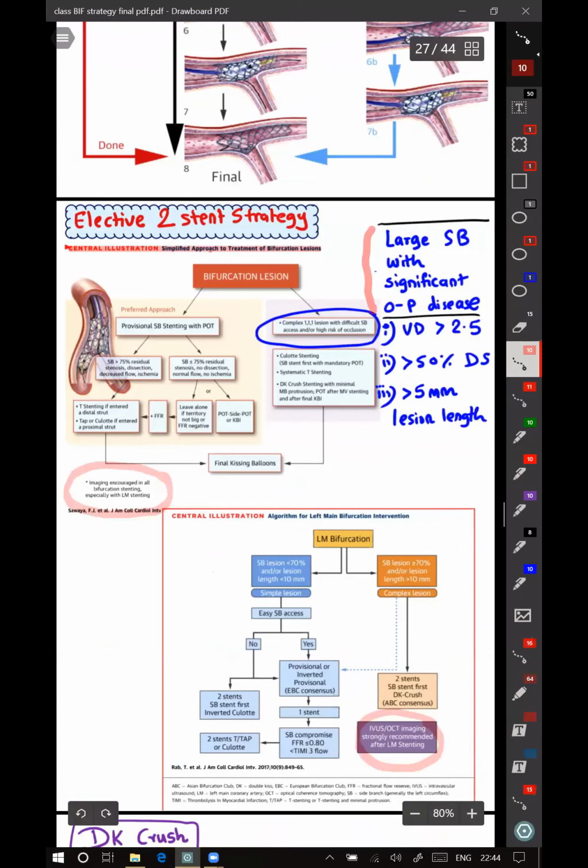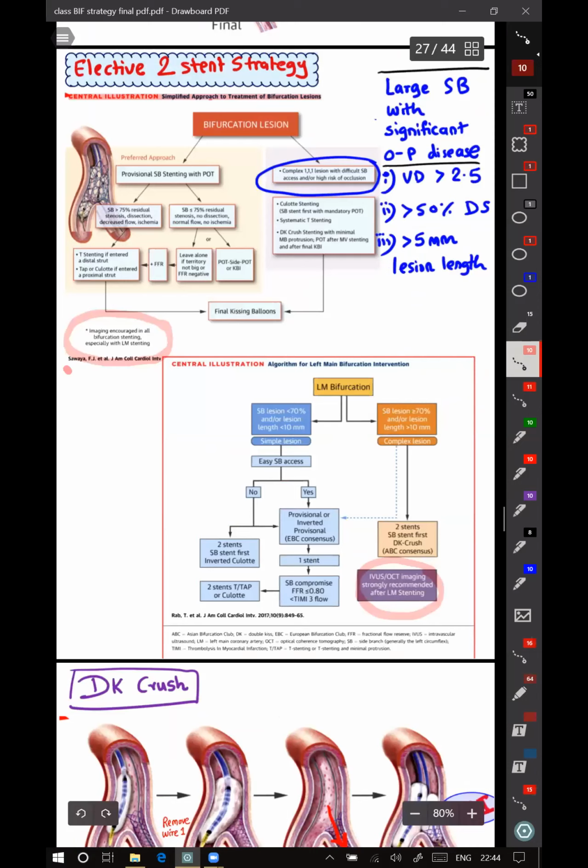When your side branch is large and it has significant ostioproximal disease, the side branch vessel diameter is more than 2.5 mm, the disease is more than 50%, and the length of the lesion is more than 5 millimeters, then you can straight away go ahead with a two-stent strategy.